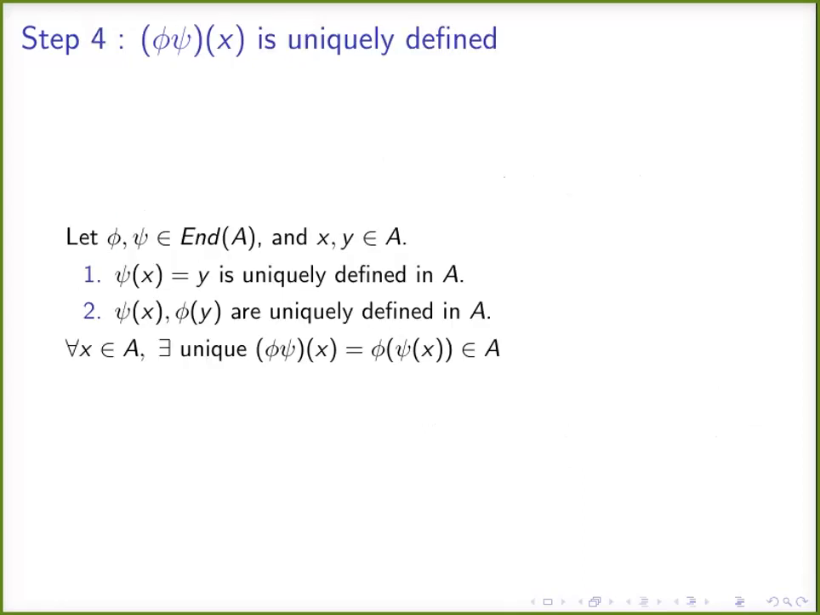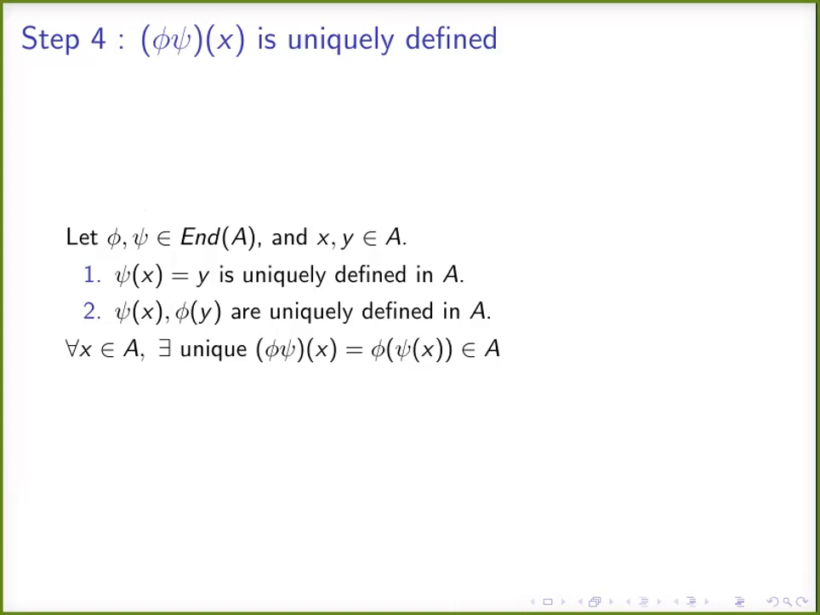Now we are coming to the last property, whether this function gives unique images to all the points in A. So we are choosing two endomorphisms and we have 2 points in A. We want to compute phi psi of x. To compute phi psi of x, we take phi of psi of x because this is a composition. So inside phi, we have psi of x.